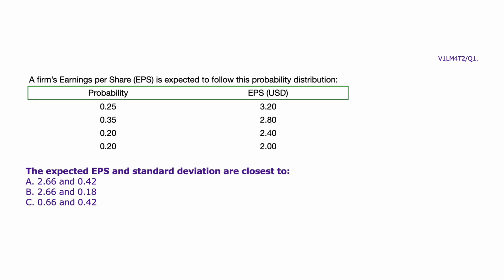Based on this information, the expected EPS and standard deviation are closest to A, 2.66 and 0.42, B, 2.66 and 0.18, C, 0.66 and 0.42.